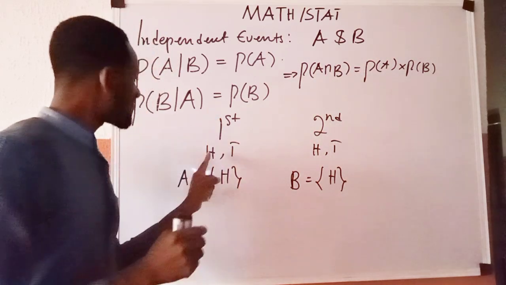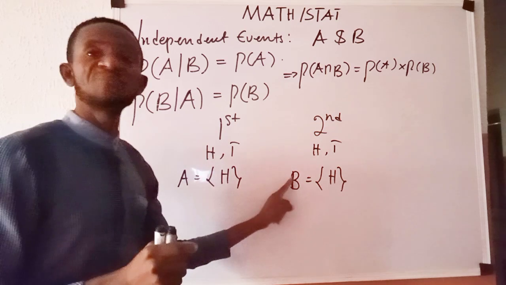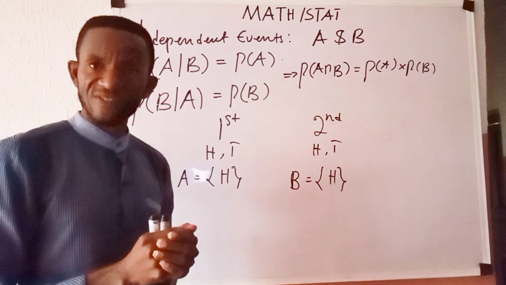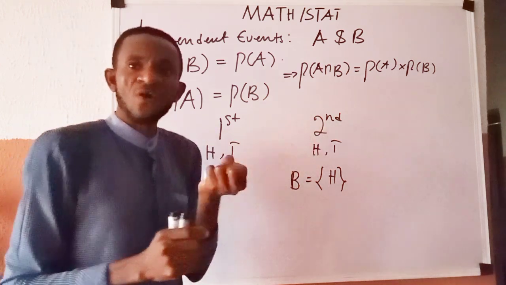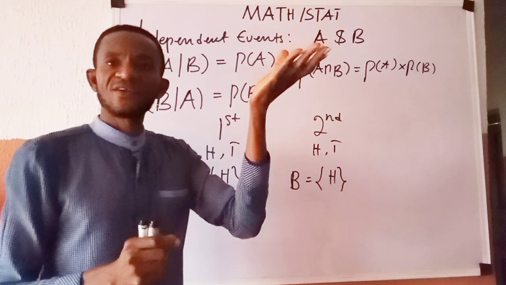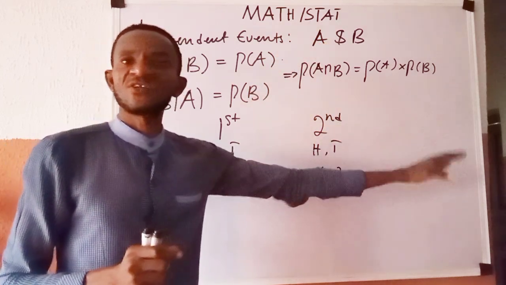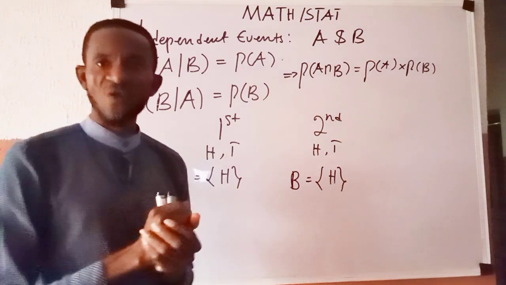Therefore, event A here, which is head, and event B here, which is head, are independent events. The same thing applies when two fair coins are tossed together. The occurrence of head in the first coin does not affect the occurrence of head in the second coin.